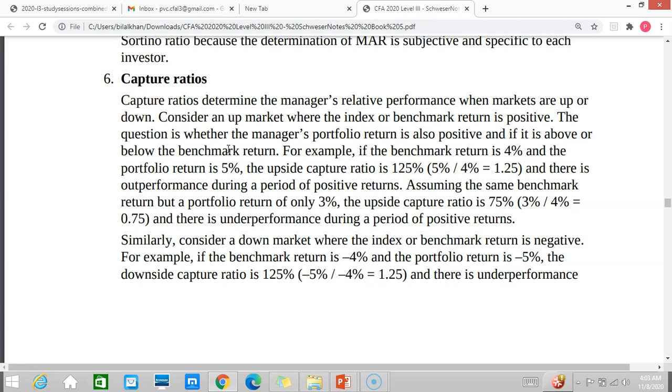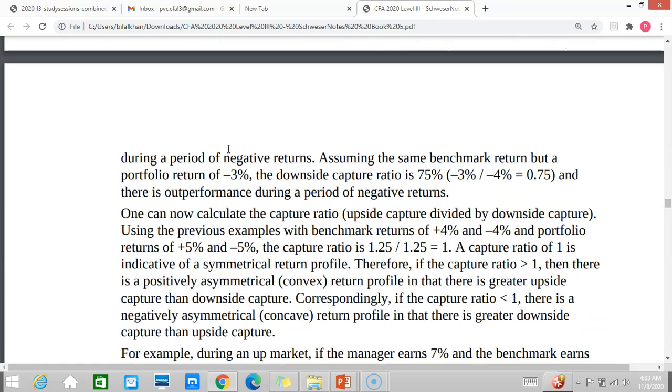On the other hand, assuming the same benchmark, if the portfolio return is 3% and the market return is 4%, that means 3 divided by 4, you have captured only 75% of the market return. So these are capture ratios.